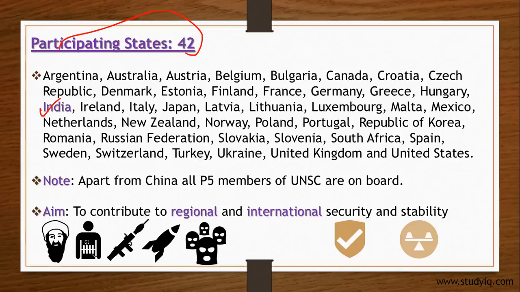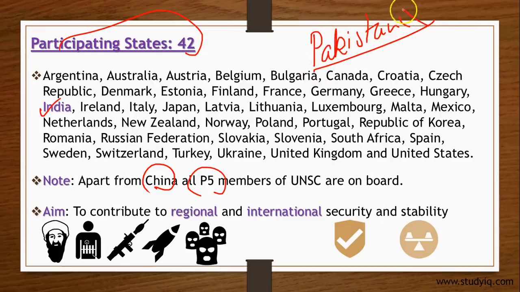And one more important thing you can find here is that China is part of the P5, isn't it? The United Nations Security Council's permanent 5 members. China is the only P5 country that is not part of this Wassenaar Arrangement. And of course, let me put this here as well, Pakistan is also not part of this Wassenaar Arrangement.